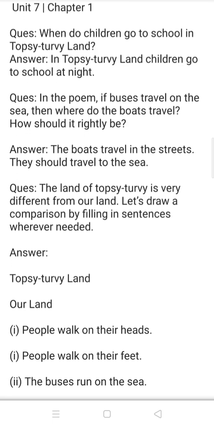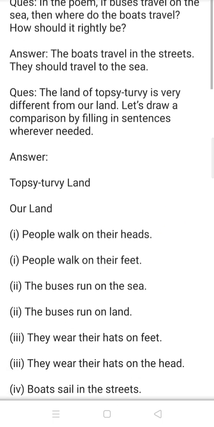Question 1. When do children go to school in Topsy-Turvy Land? In Topsy-Turvy Land, children go to school at night. Question 2. In the poem, if buses travel on the sea, then where do the boats travel? How should it rightly be? And the answer is, the boats travel in the streets. They should travel on the sea. Now come to the next question.